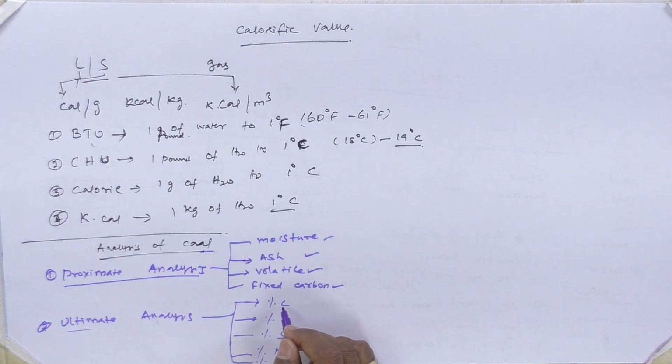If the coal is found to have a huge amount of carbon content, it is a pure form of coal. If the coal is found to have a large amount of sulfur and nitrogen content, then we can say that it is an impure form of coal, because if sulfur and nitrogen are more, it emits different types of sulfur and nitrogen oxides that contribute to global warming as well as acid rain. Therefore, based on the proximate and ultimate analysis, you can get the various physical and chemical parameters of the particular coal material.